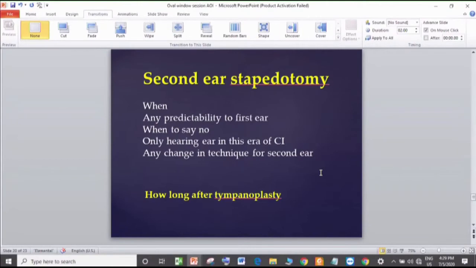And in today's day, when everybody is flying all the time, I sort of think that a malleus stapedotomy in my hands, I should not be doing. Technically, I can do the fenestra, I can fit it, but I just don't know the perfection. I don't know what is the right way to measure the length, what is the right angle at which it should be. These are my reservations now.